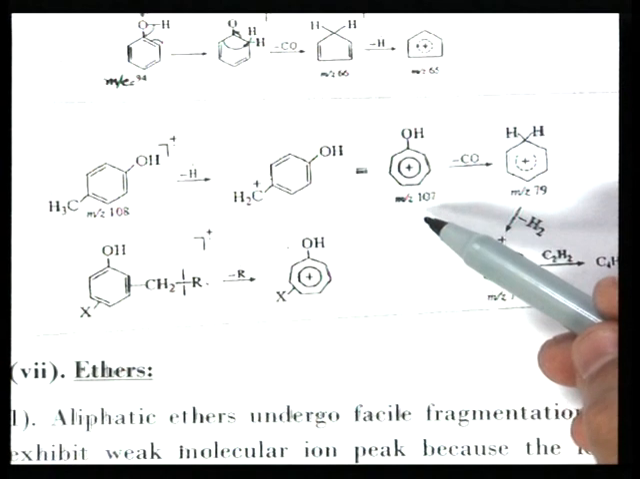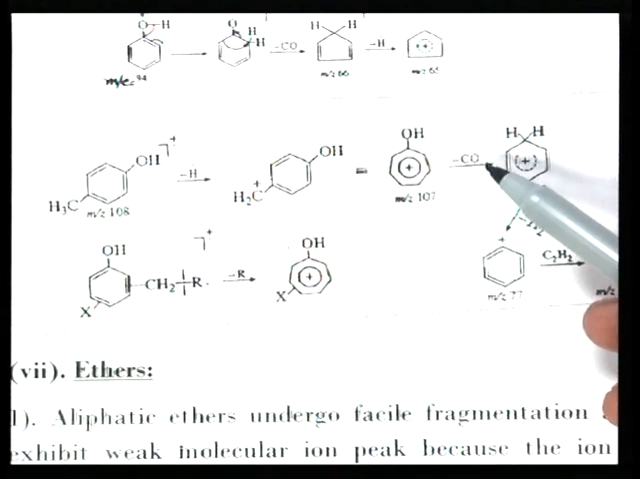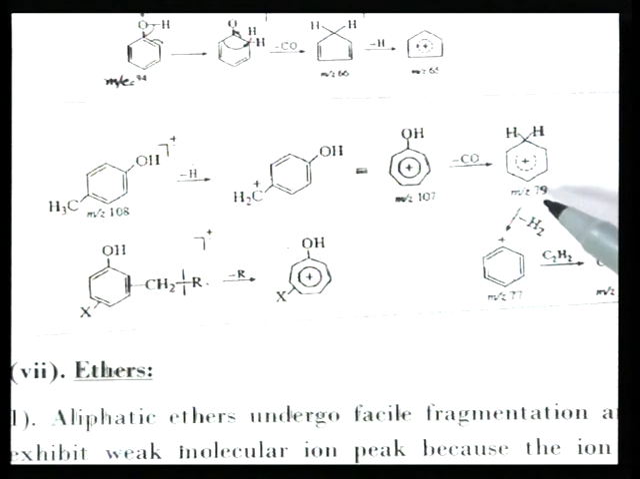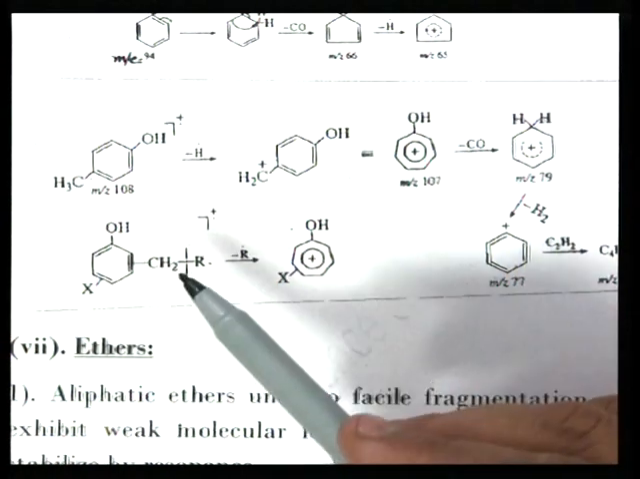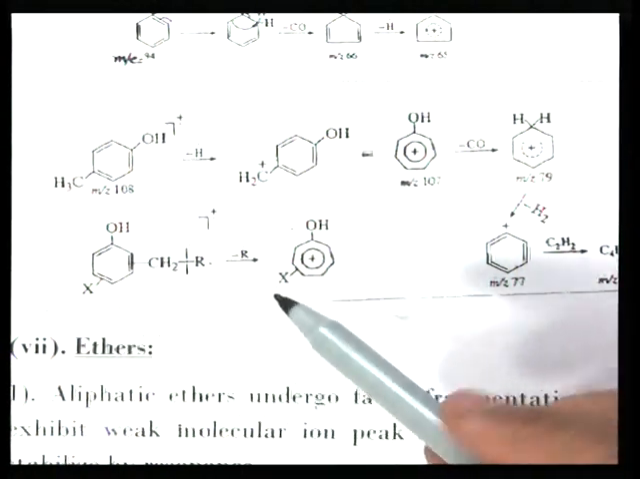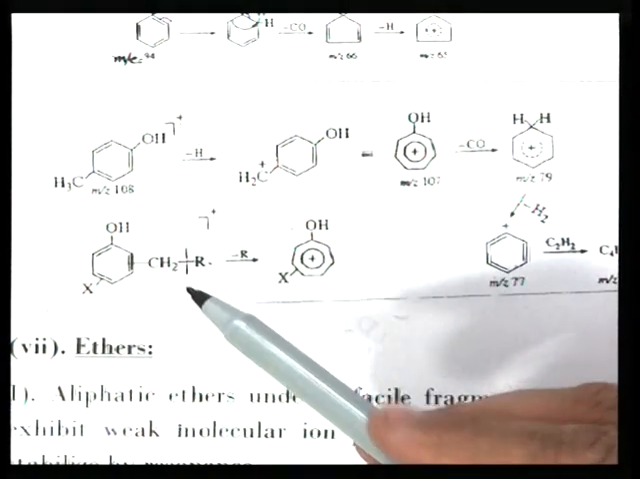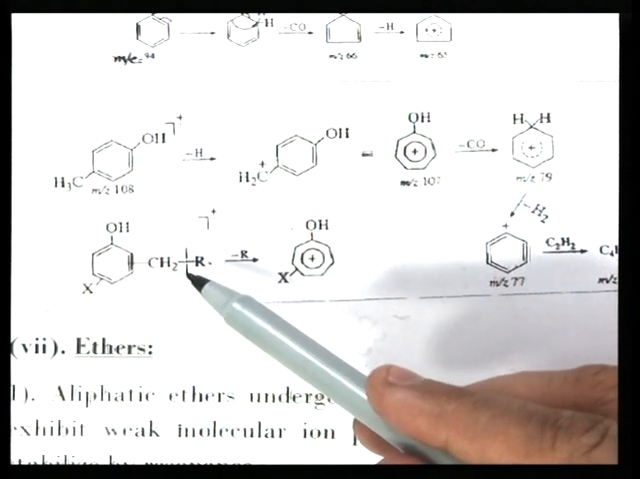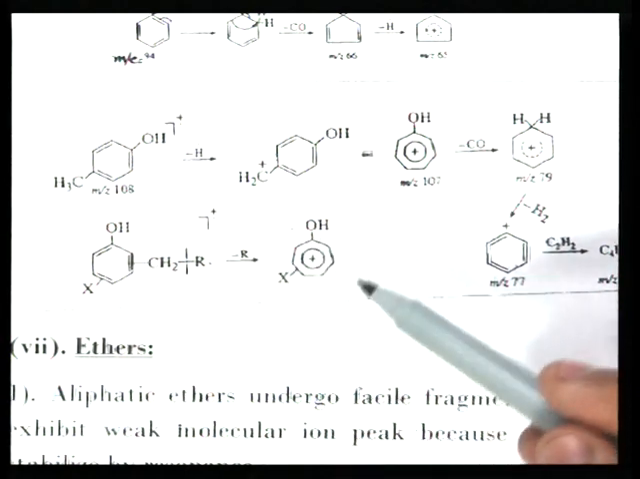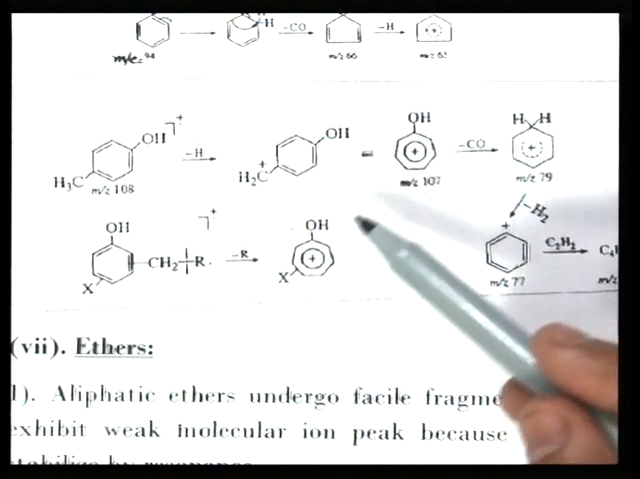Hydroxytropylium ion corresponding to M by Z 107 loses CO molecule to form this type of cation, M by Z 79, which loses H2 molecule, neutral phenyl cation, and it will lose neutral acetylene molecule to form C4H3 plus cation, M by Z 51. In general, substituted phenol undergoes fragmentation where the side chain is substituted, here CH2 R group. So, fragmentation at this branch and R radical is lost and this type of tropylium ion is rearranged.